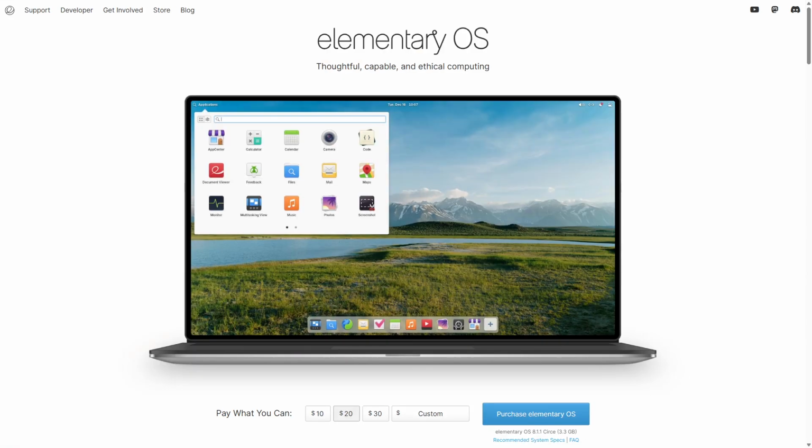Elementary OS is recommended for users seeking a beautiful, minimalistic Linux desktop that works smoothly out of the box with a strong focus on design and usability. Both distros deliver solid performance, so pick the one that best matches your style and needs.